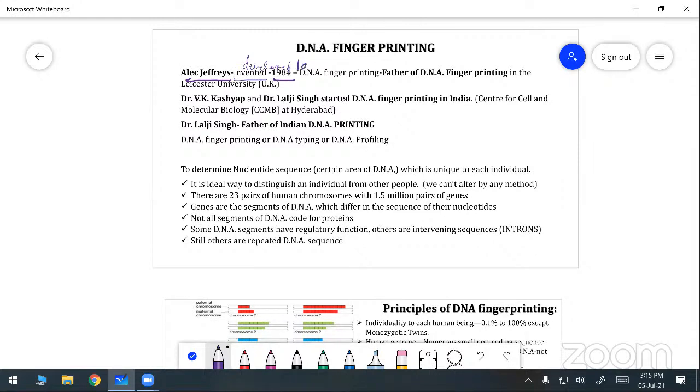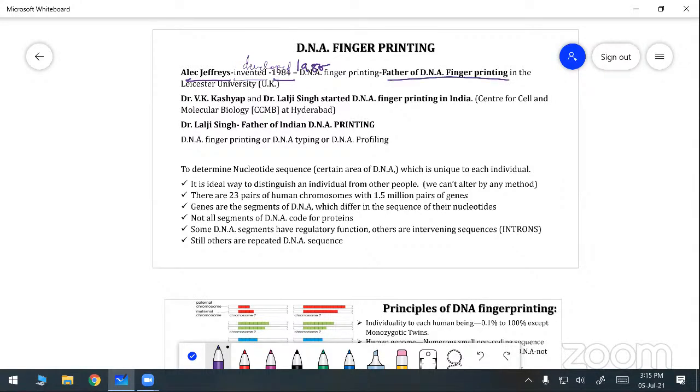Some books give 1984, so correct it in your book to 1985. The DNA fingerprinting was first developed, that means invented or discovered, by Alec Jeffreys. So he was called the father of DNA fingerprinting.